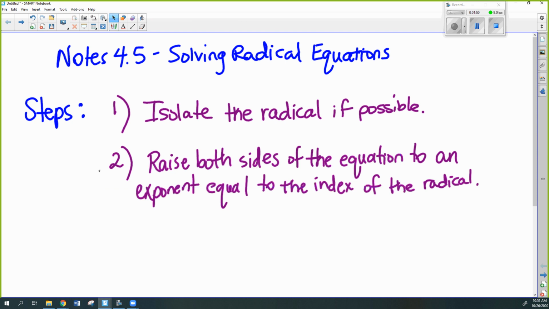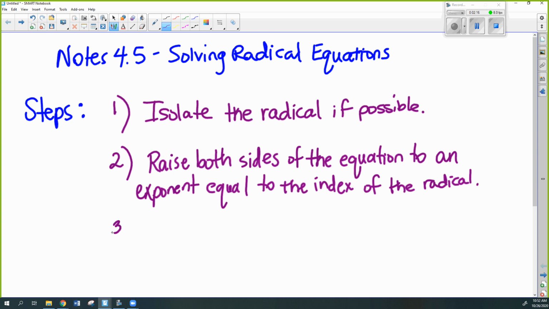So what I mean by that is if there's a square root in the problem, you're going to raise everything to the second power. If there's a cube root, you're going to raise it to the third. Fourth root, fourth. So you're raising it to an exponent that's equal to the index of the radical, and what that's going to do is help you get rid of the radical. So we'll talk about how that works out.